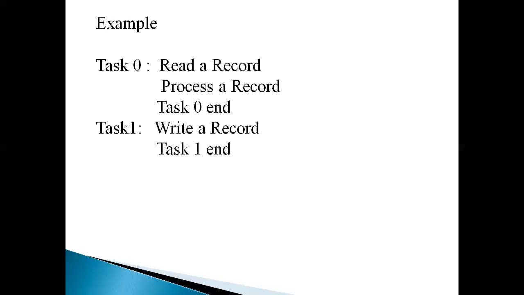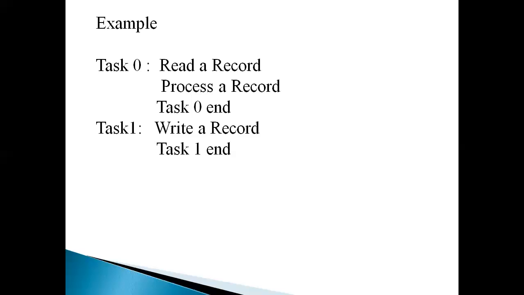The process is considered to have two tasks, task 0 and task 1. If both the tasks are blocked, then only the entire process is blocked. Again, if one task is ready, for example task 0 is ready, the process can be moved to the ready list. It will not be executed directly; it will be moved to the ready list and then scheduled. That is the concept of a multitasking operating system.